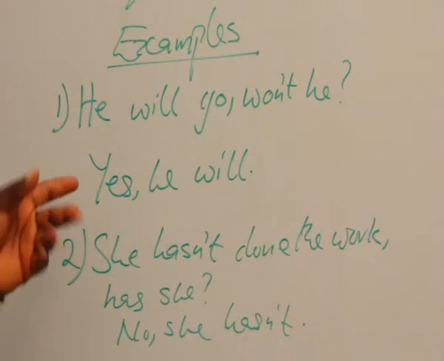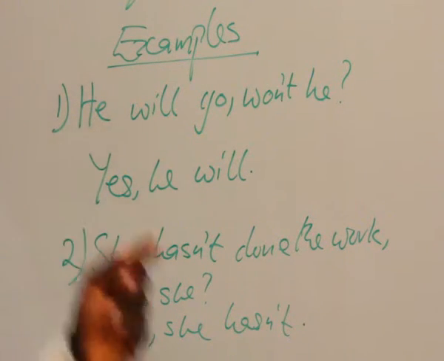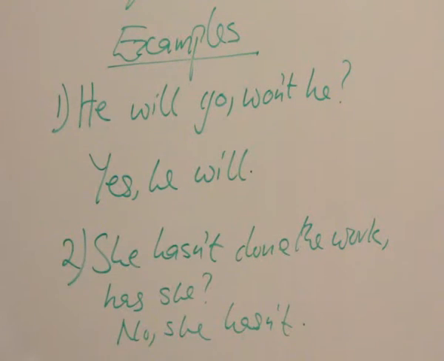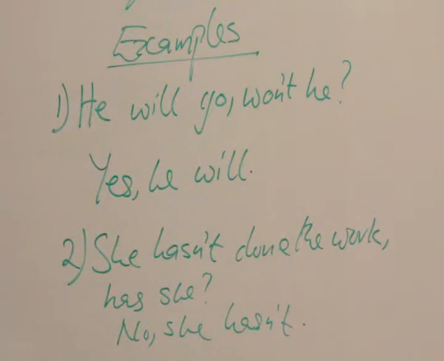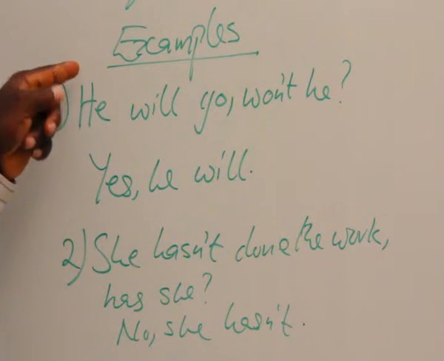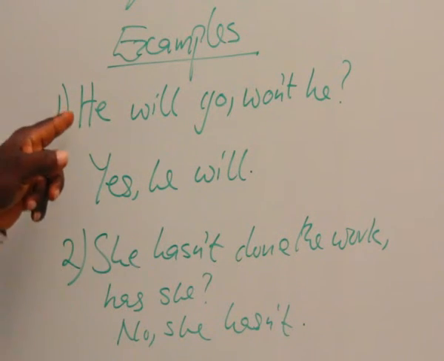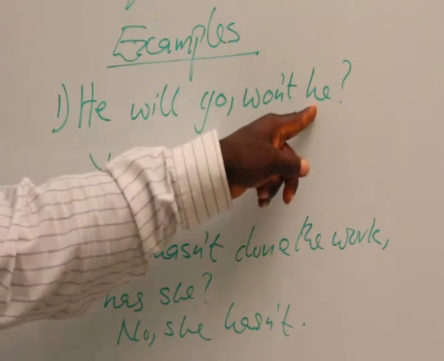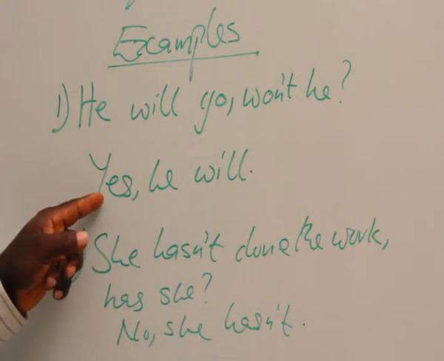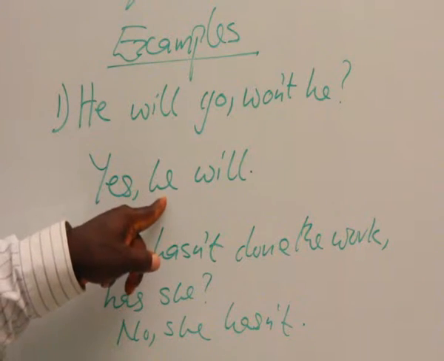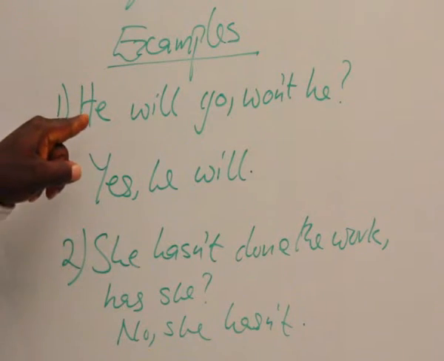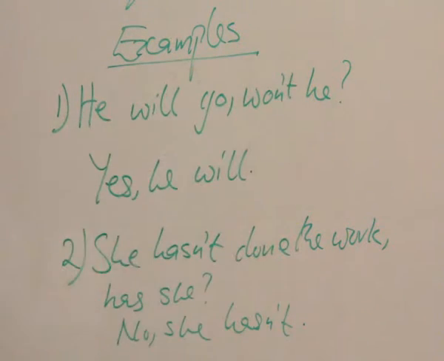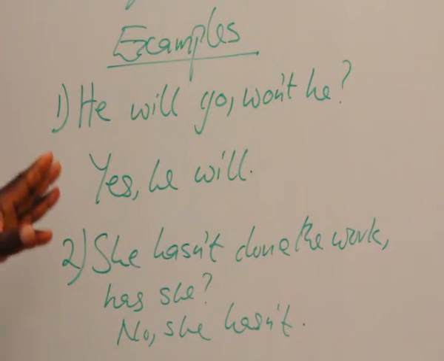The other thing we learn here is that "he" is reflected here. We'll have it here also, and then we'll have it at this point. So we'll have "he". But sometimes that can change if what we have is either the first person pronoun or the second person pronoun. So if we have "I will go, won't I?", the response will be "Yes, you will." At the response, you will have "you", but at the statement point, you have "I". At the tag, you have "I". So these are the few things.